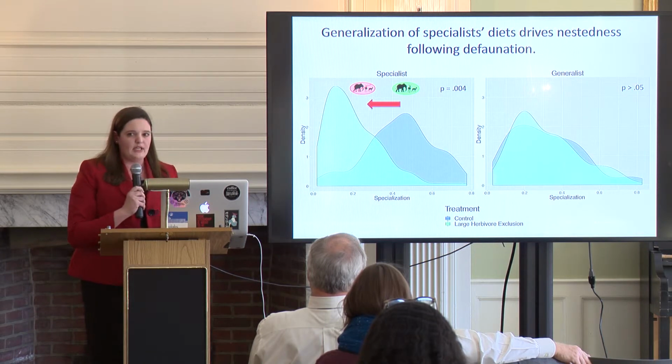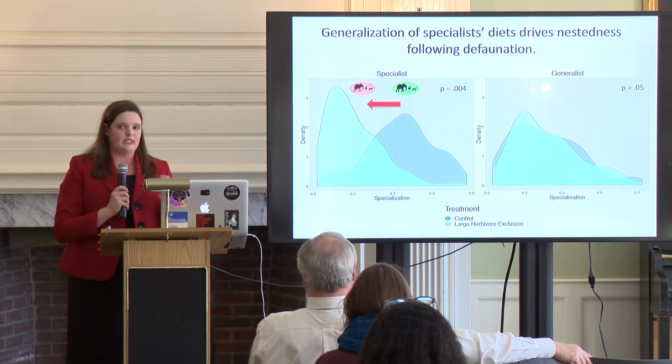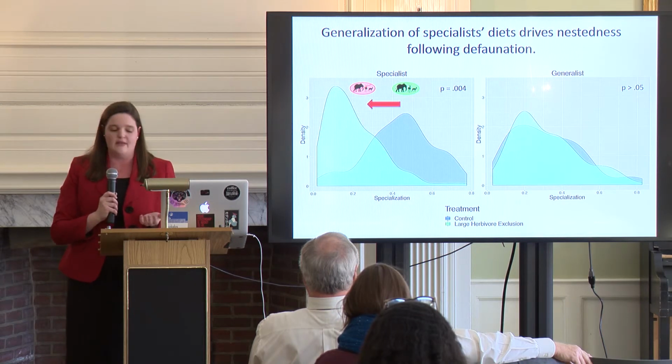And so what's really happening in these plots when you remove large herbivores is you have these specialists that are no longer really partitioning their diets to the degree that they were before, and they're eating these nested subsets of these larger generalist diets. And that's creating the nested network structure that we've been talking about. So it's an exciting result and one that suggests a degree of stability in this system.